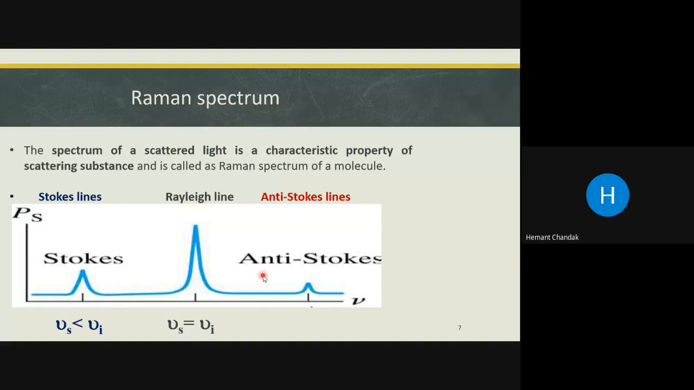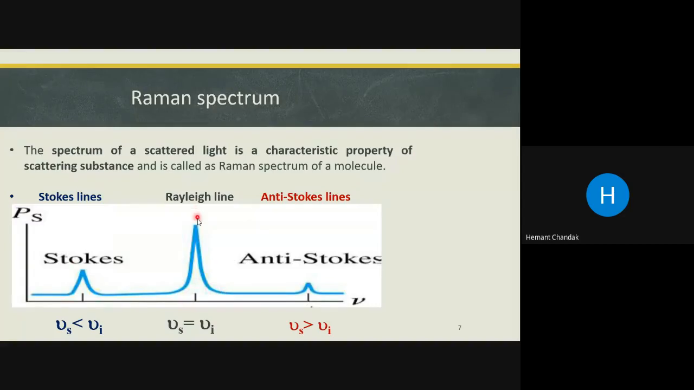So the lines which have a frequency smaller than the incident one are referred to as Stokes lines, and they appear to the left of the Rayleigh line in the Raman spectrum. Whereas anti-Stokes lines have a scattered frequency greater than the frequency of the incident light. So Stokes, anti-Stokes, and Rayleigh lines constitute the Raman spectrum.